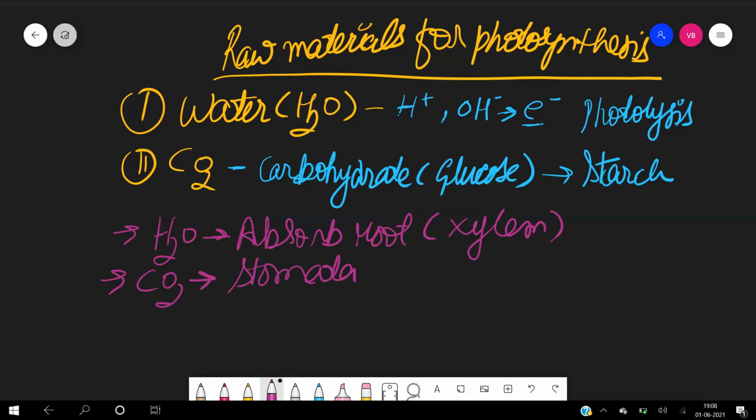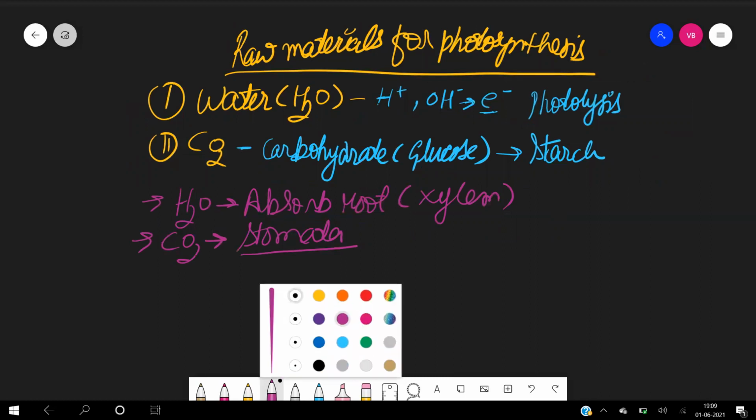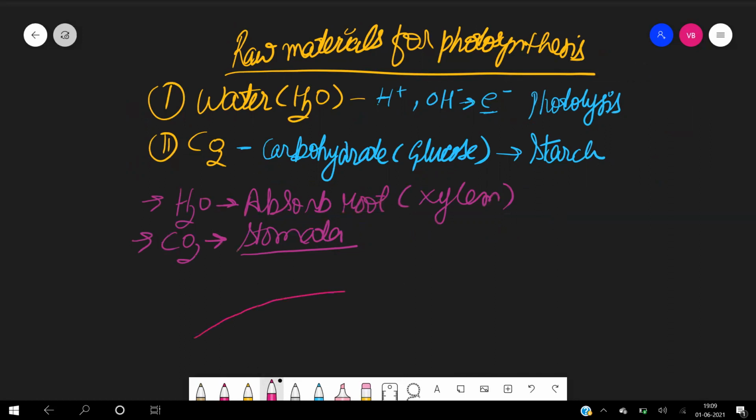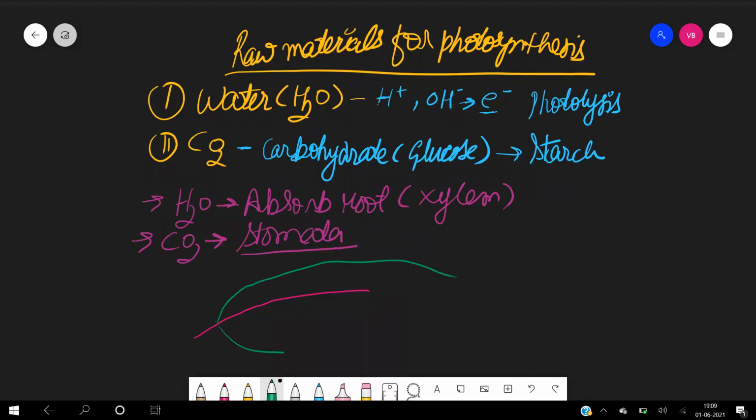Now, what is stomata? Stomata are actually small holes. Let us talk about stomata. The stomata are the tiny holes which are present on the surface of a leaf. I think all of you have seen leaves. So, the leaf, normally, you will not see any holes.